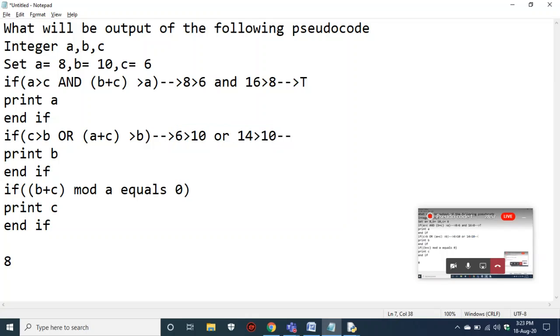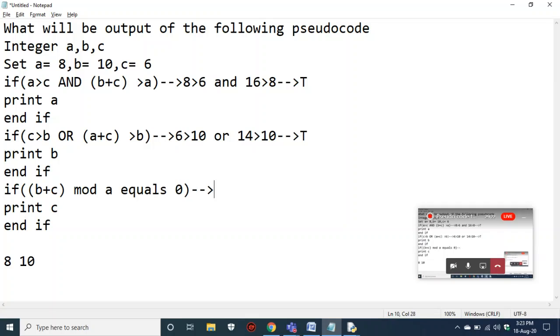That means this if block is true. As this if statement became true, it goes down and prints B. What is B? It is 10. 10 is also printed. Now it is checking the third if statement, that is B plus C. What is B? That is 10 plus 6, that is 16.